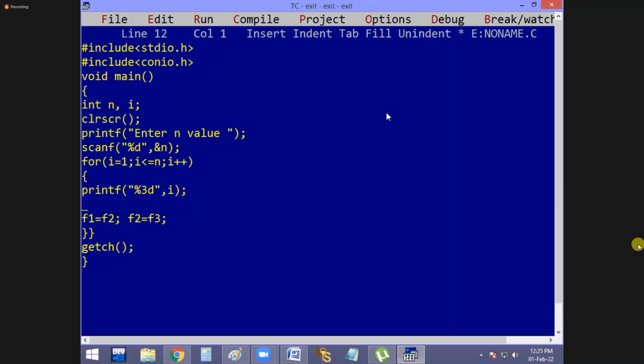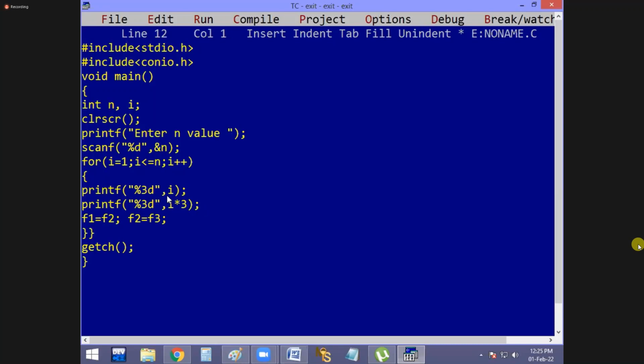Next, one minute, tell me, guys, i value is what? 1 printed. Next, 2 printed. Next, 3 printed now. But after 3, we need the 9 now. Then printf percentage 3d, comma i into 3.